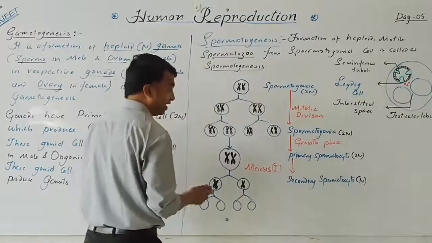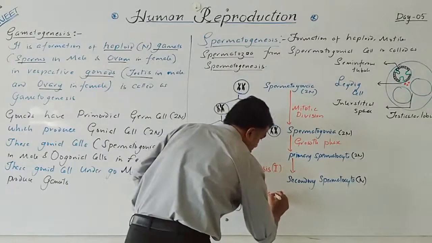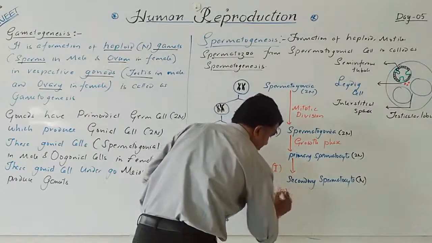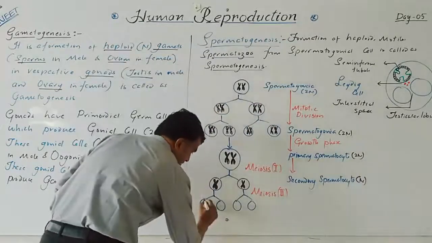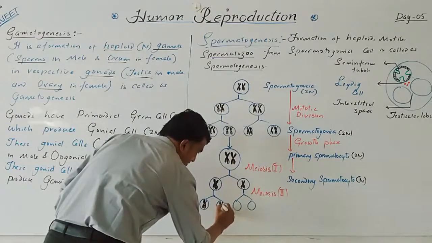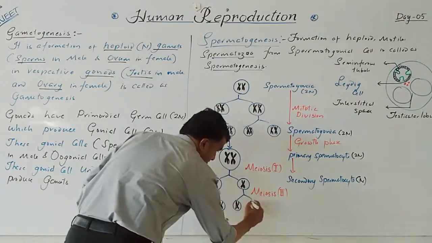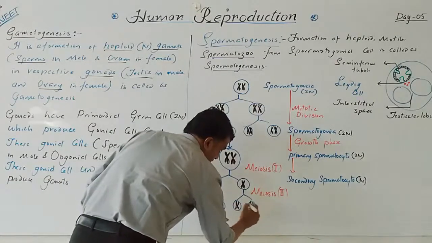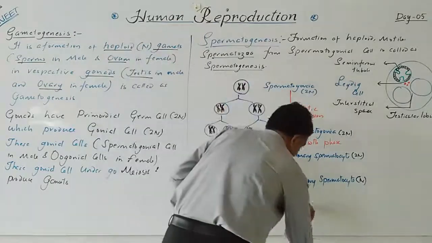This is the second meiotic division, meiosis 2. Now these cells are called spermatids, and every cell contains a single set of chromosomes.